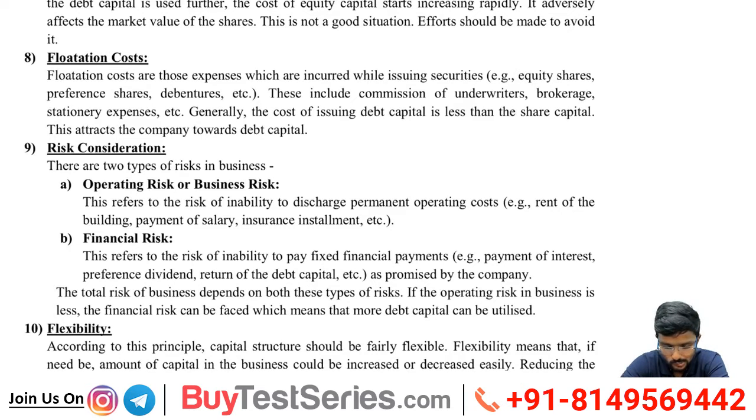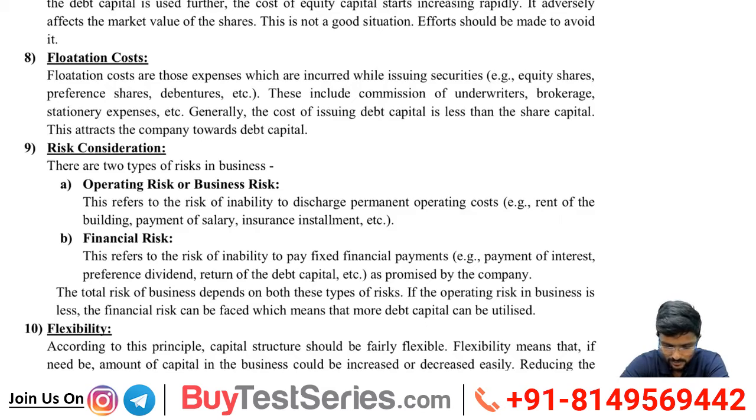Operating risk or business risk refers to the risk of inability to discharge permanent operating costs. Examples: rent of the building, payment of salary, insurance installments, etc. That means if I am not able to pay the day-to-day expenses, I am facing operational or business risk.